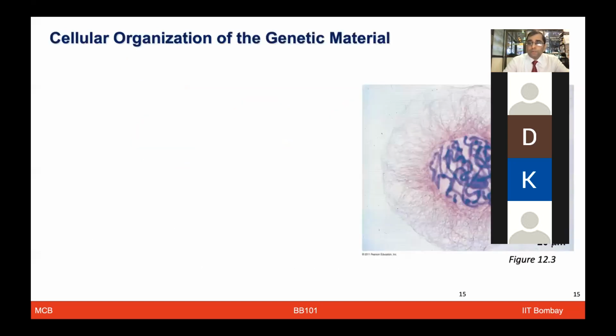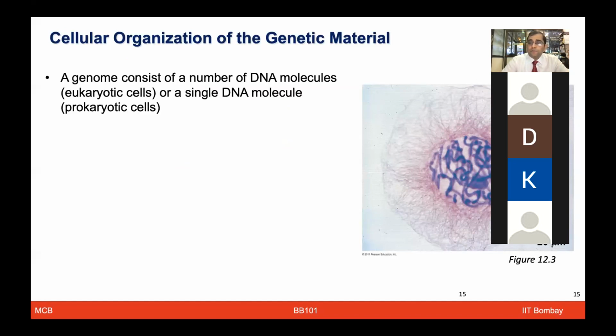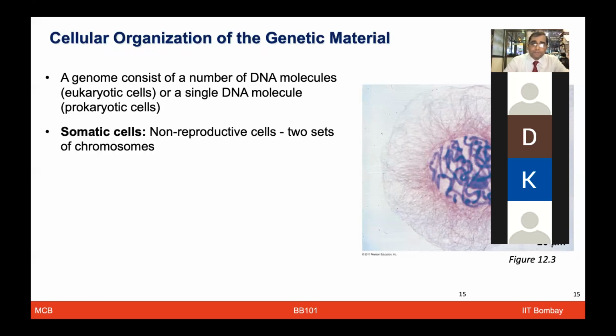Before we talk more about the cell division and the cell cycle, let us recap and refresh a few terminologies, which I'm sure some of you are aware of, but if you are not, let's recap here. For example, genome: we are looking at all the DNA molecules in the eukaryotic cell, or the single DNA molecule in the prokaryotic cell.